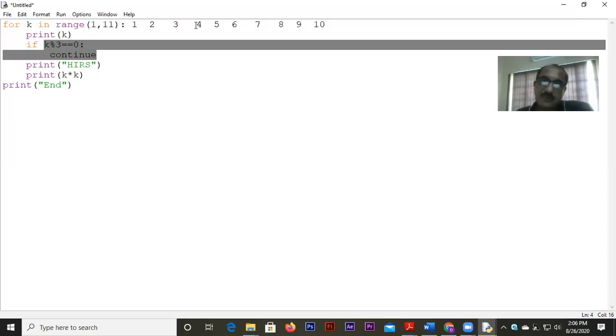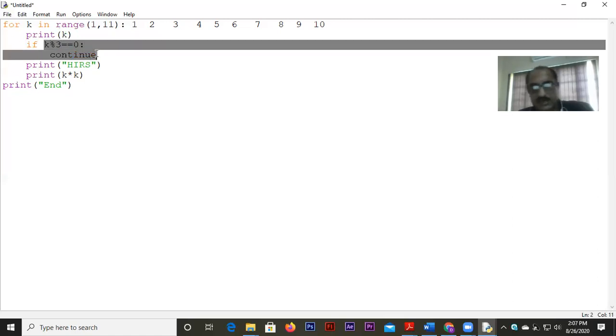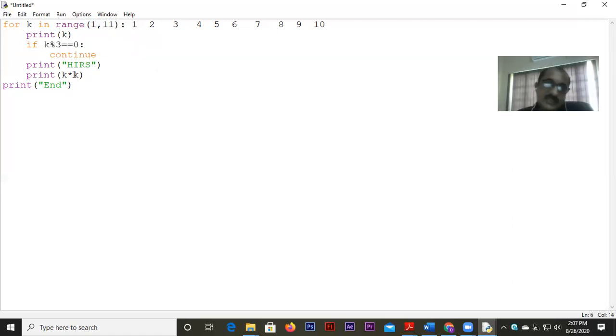Then again, when k becomes equal to 4, 4 will be printed first. 4 % 3 is not equal to 0, so the continue statement doesn't happen. In this case, I will get HIRS and k into k printed. That means HIRS and k into k will be printed for all values of k except when k is equal to 3, k is equal to 6 and k is equal to 9. Because in these three cases, this condition is getting satisfied, so the continue statement comes into play.